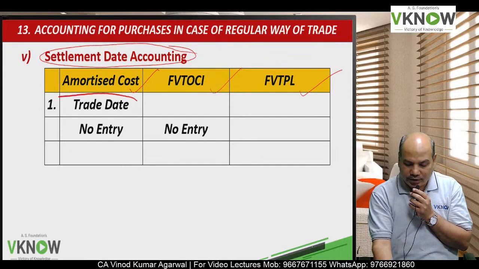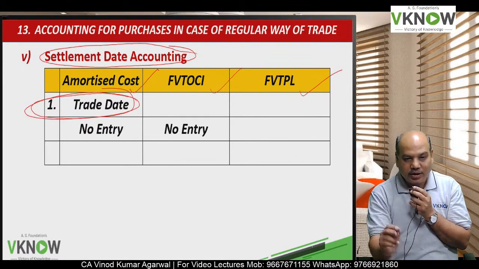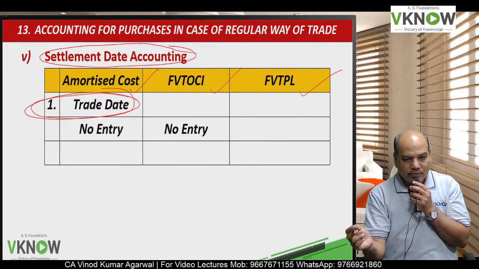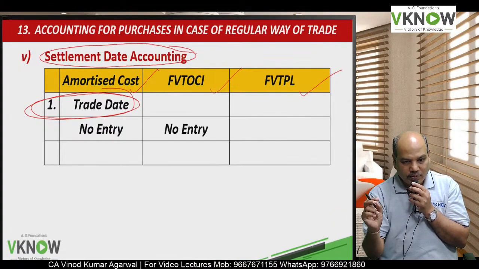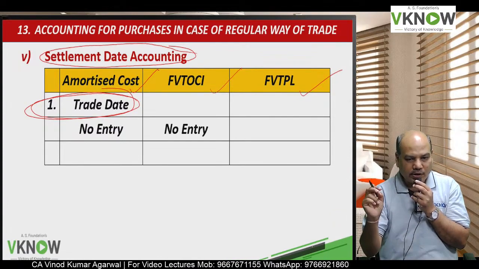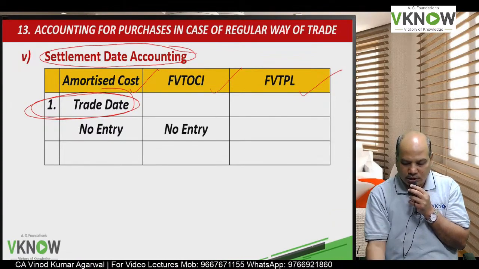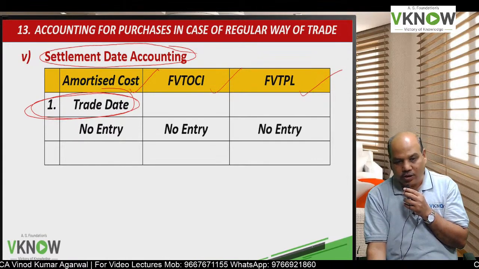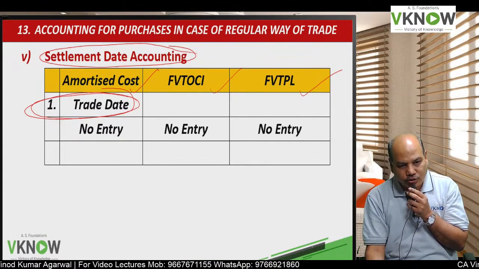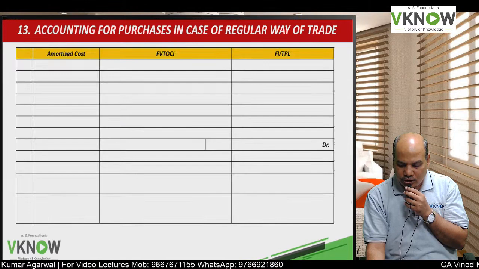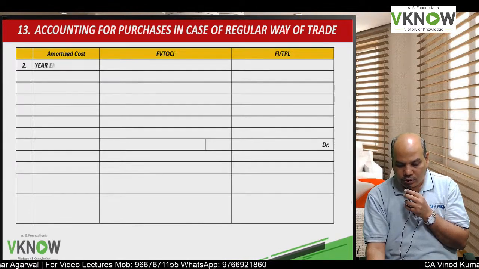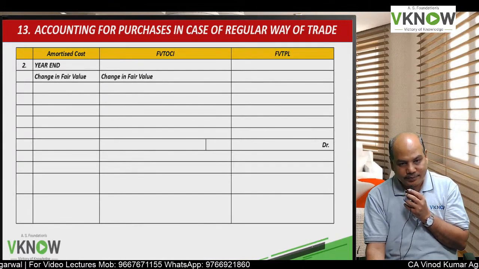On trade date, we will not pass any entry because we will recognize the financial asset on settlement date. No entry in FVTOCI also, and no entry in FVTPL also. Now we'll come to year end.